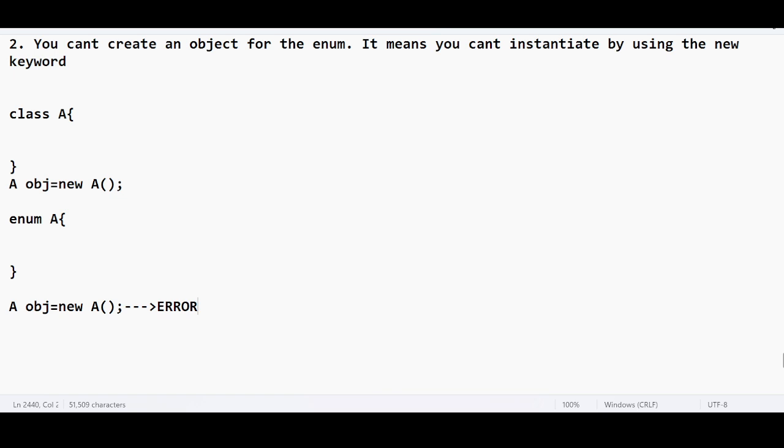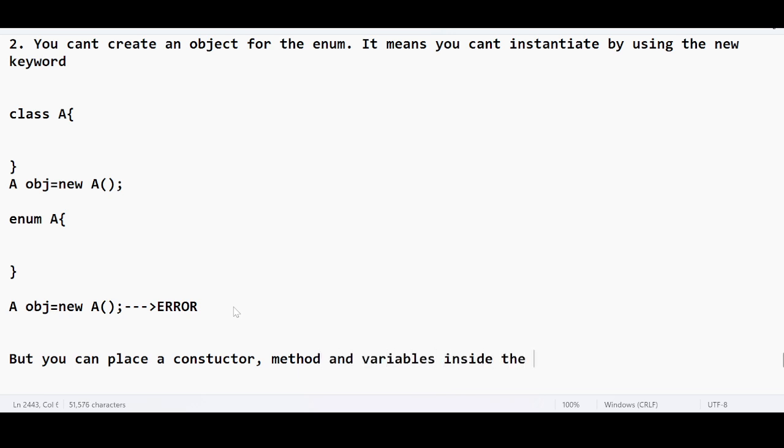But you can place a constructor, method, and variables inside the enums. Okay, you can do this. You can place a constructor, you can place a method, and you can place variables inside them. We'll get to know about this in tomorrow's class.